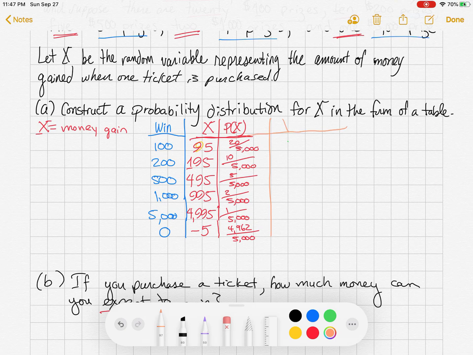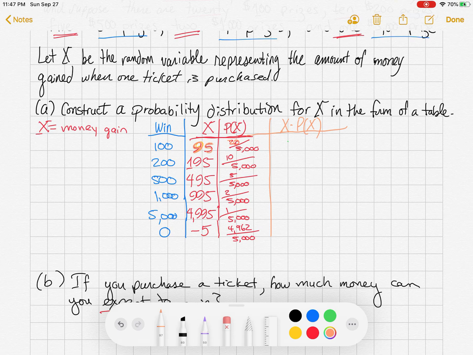So I'm going to construct a column over here on the right. I'm going to call it my x times p of x column. So we're going to take each x value and multiply it by p of x. We're going to take 95 times 20. What's 95 times 20?